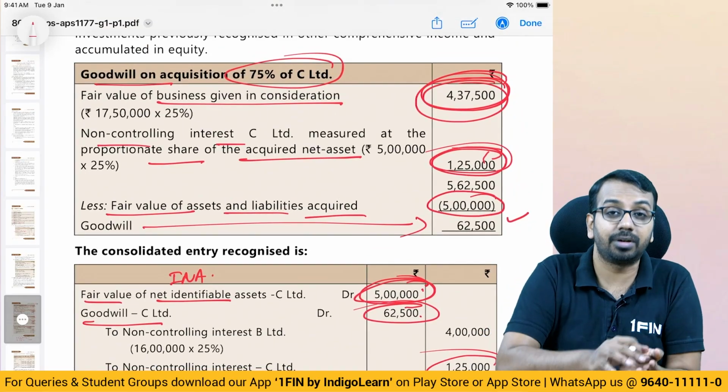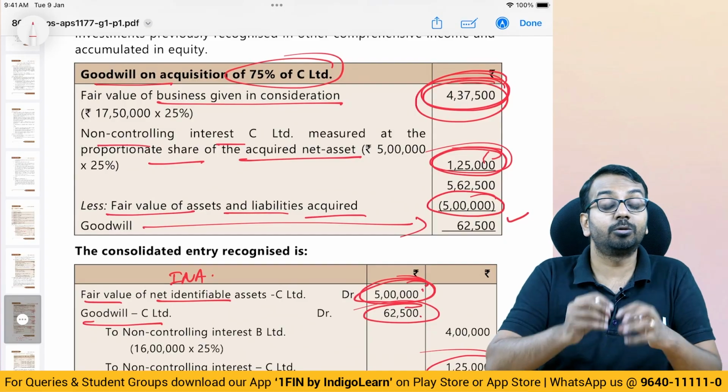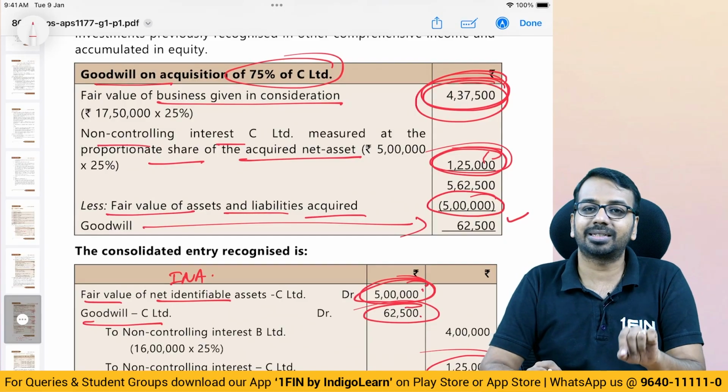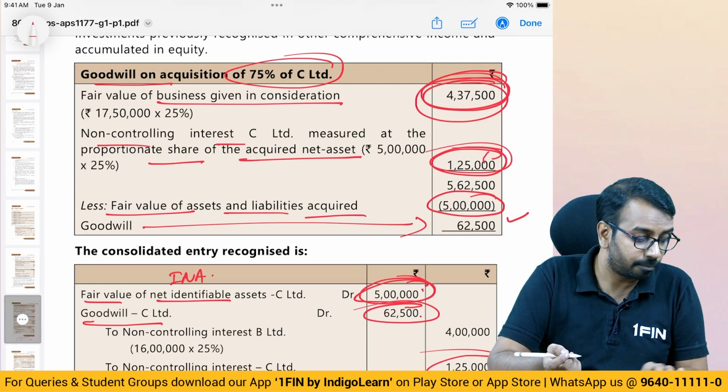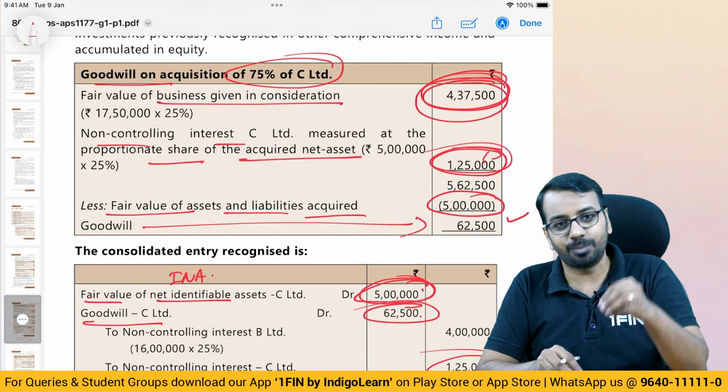But what have we actually given? We have given our business. Whom have we given our business to? To the non-controlling interest in B. So, what is the value of the non-controlling interest in B now?